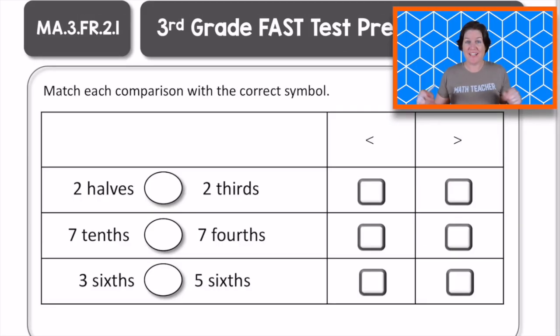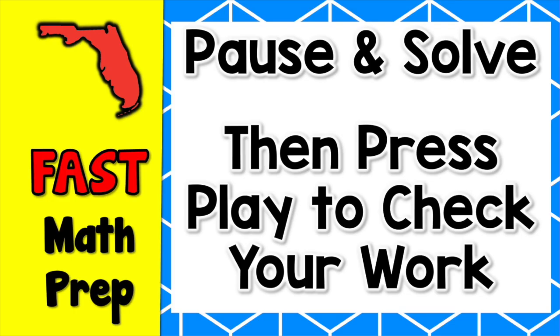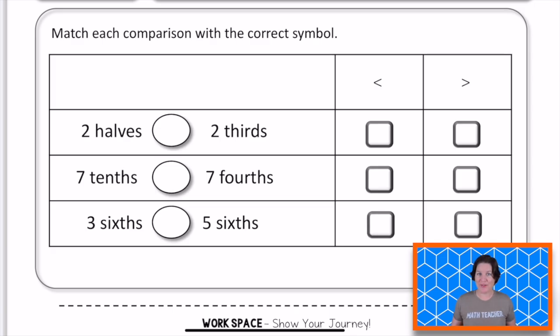All right, third grade, here is your problem this week. Go ahead and pause the video and try to solve this one on your own first. And when you're ready, press play to check your work. All right, third grade, welcome back. This one says to match each comparison with the correct symbol. So we have a less than symbol on the left and a greater than symbol on the right.